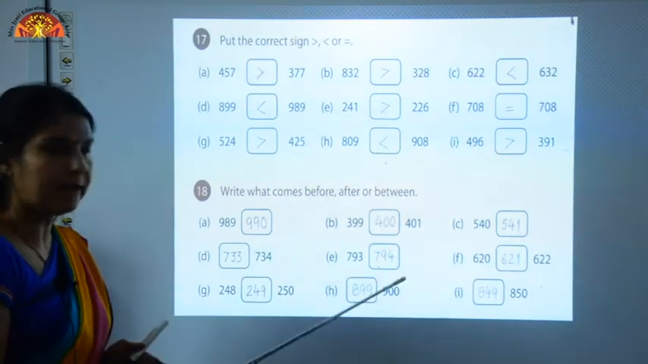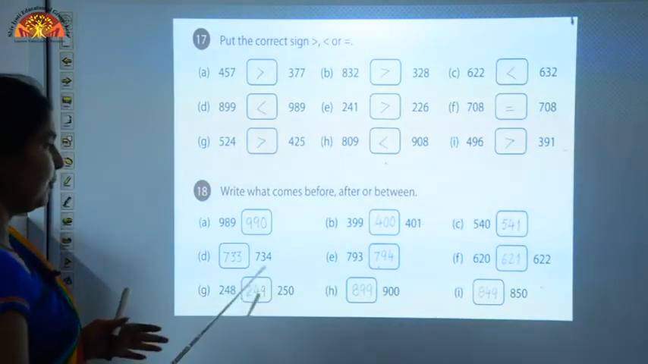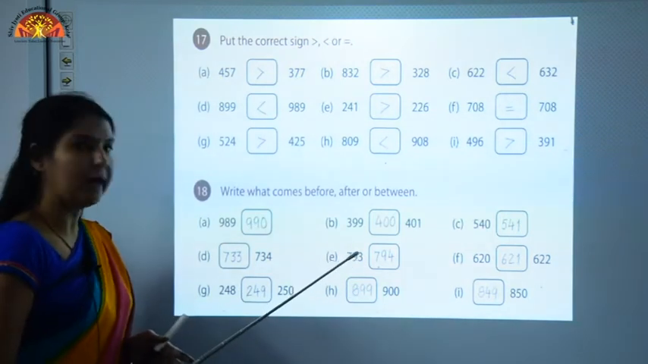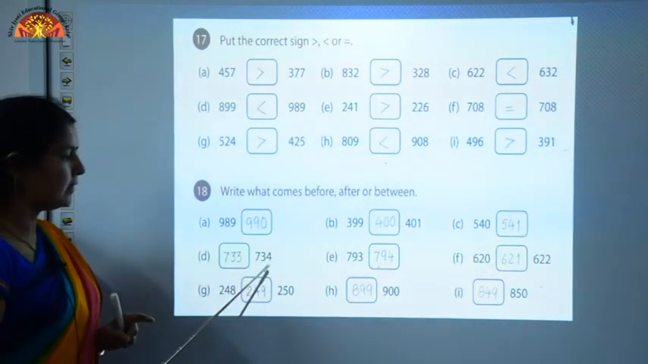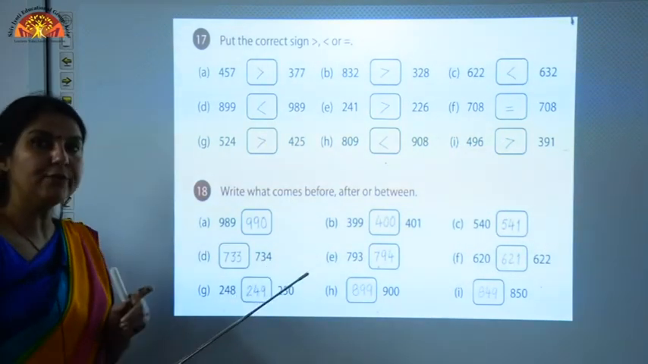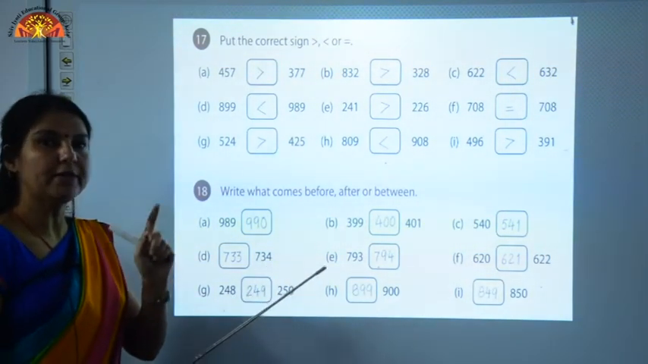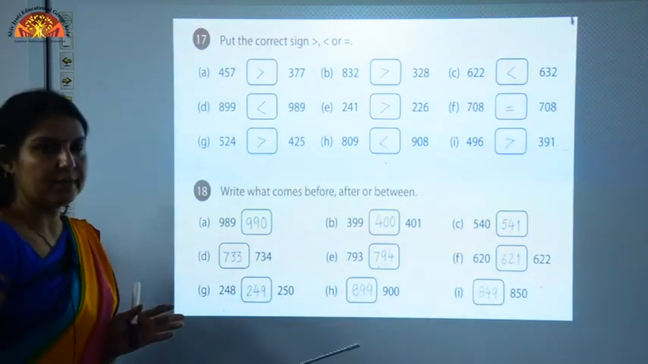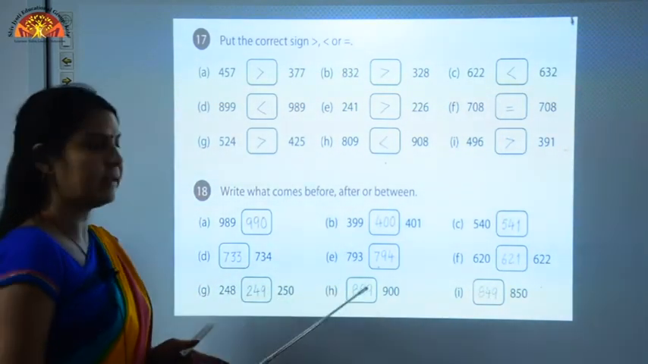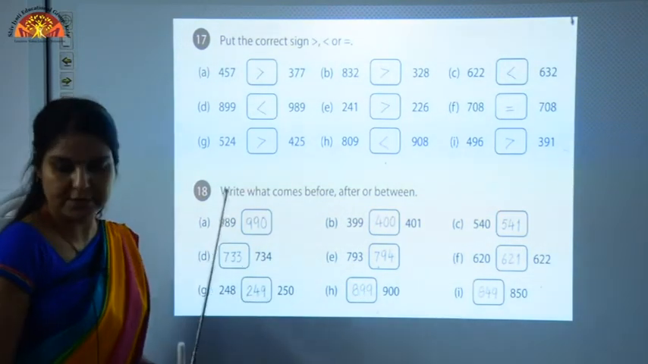Let us see one more example of before number. In before number, children, you have to subtract 1 from the given number. Here 734 is given, so you have to subtract 1 from 734. It will be 733. I hope you have understood. The rest of the sums you can do yourself.